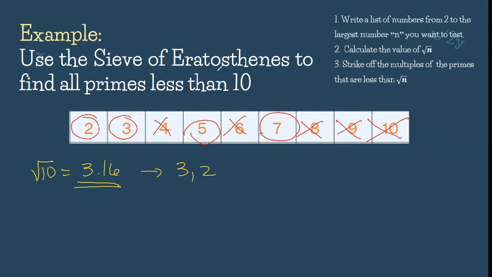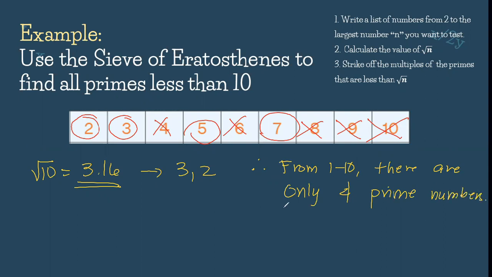So, therefore, from 1 to 10, ang mga prime numbers lang po na meron tayo from 1 to 10 ay 4. So, ito po yung conclusion natin. Therefore, from 1 to 10, there are only 4 prime numbers. These are 2, 3, 5, and 7. So now let's proceed to our second example.